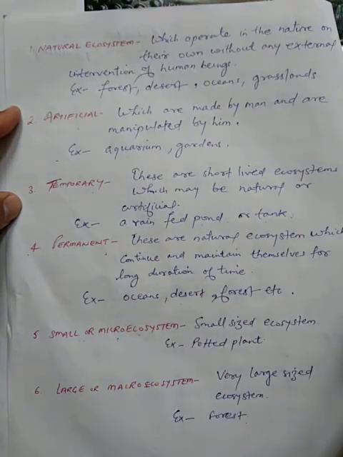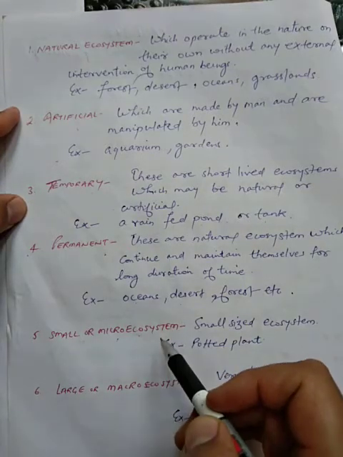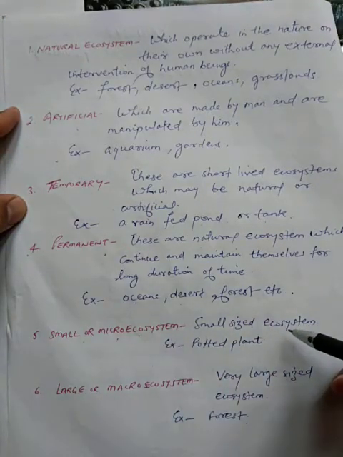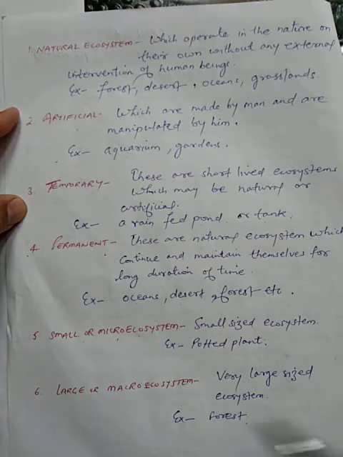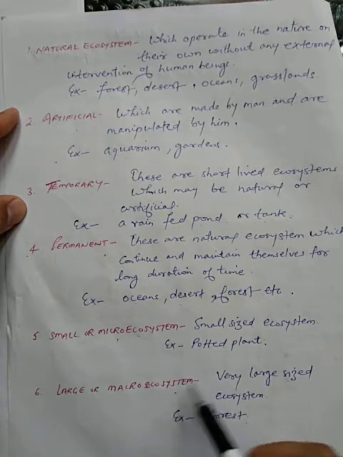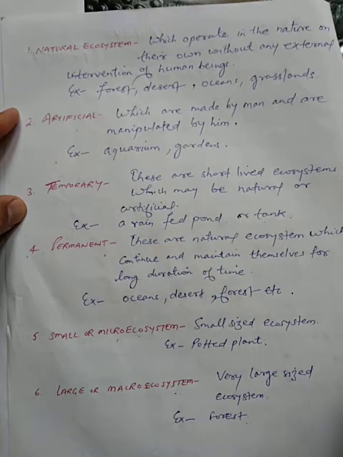longer time. Small sized ecosystem, example potted plant, this is a small sized ecosystem. As you can see there are plants, there are pieces of stones, there are pieces of dry wood. And the sixth one is large or macro ecosystem. This ecosystem is very large in size, example is forest.